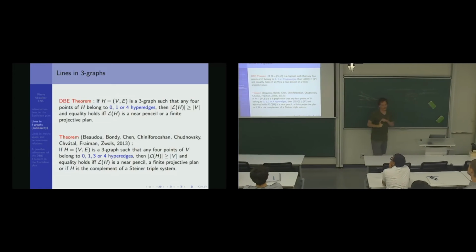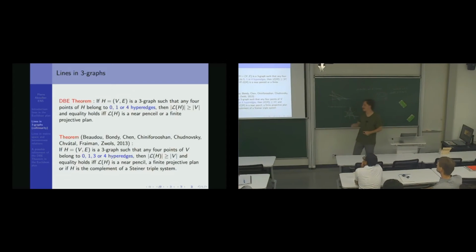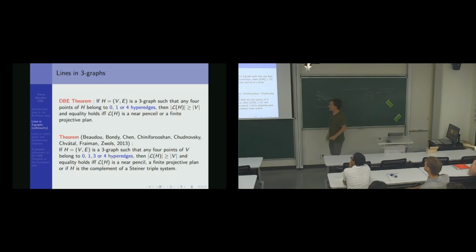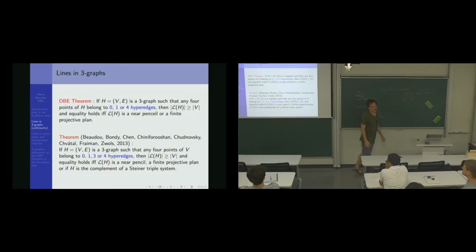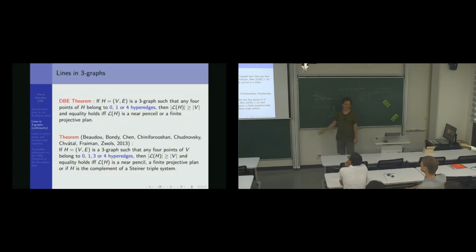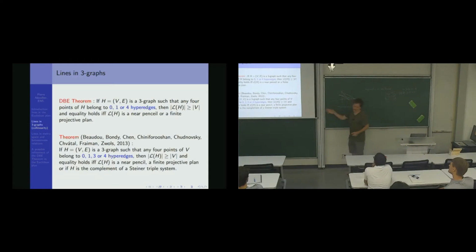And not only do they prove that the number of lines is at least the number of points, but there is a new tight example, which is the complement of the standard triple system. So I won't go into detail. It's pretty simple. If you take the complement of the standard triple system, the set of lines will be every set of n−1 points. So they will strongly intersect. And this is very nice.